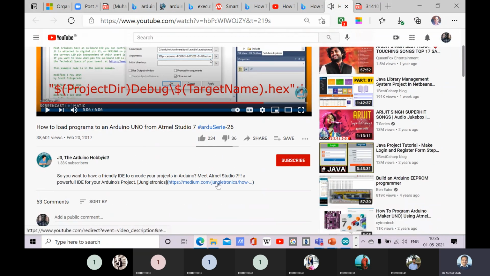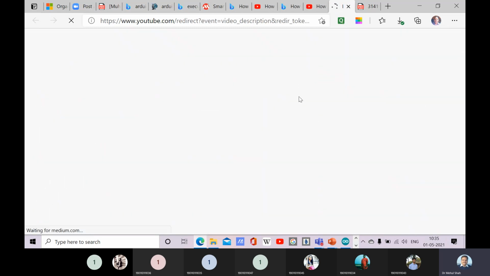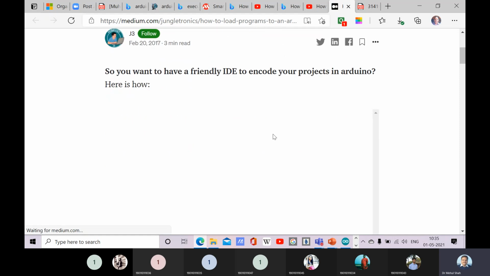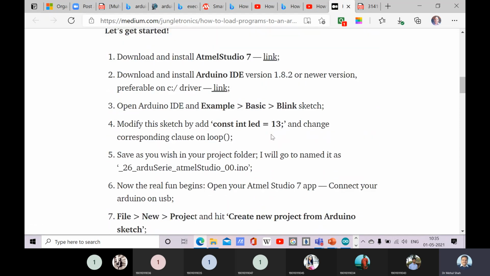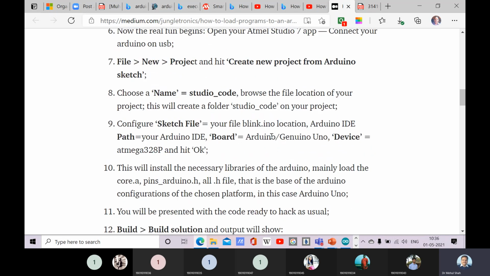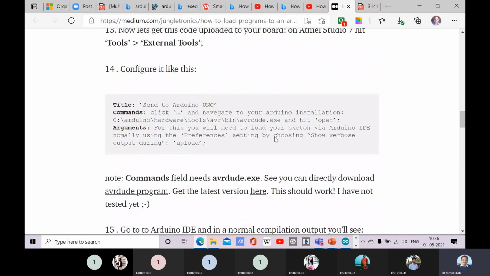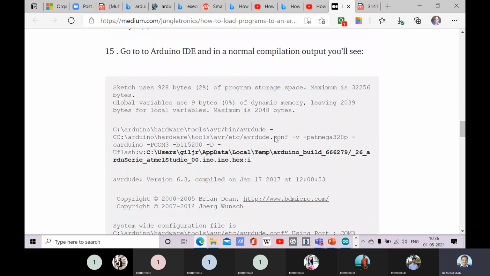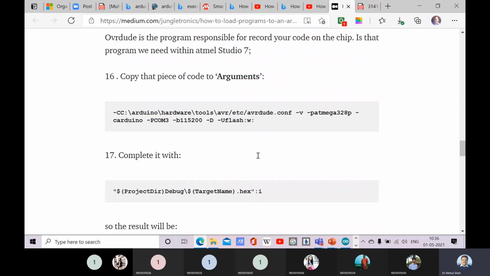So this part is not available. Yeah, so this is the file, flash w x file, right?